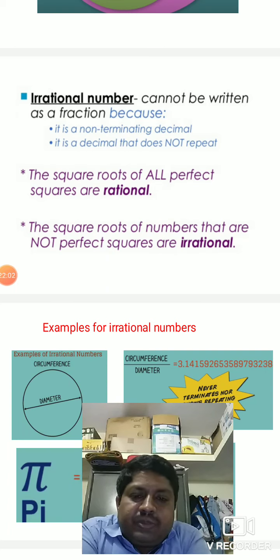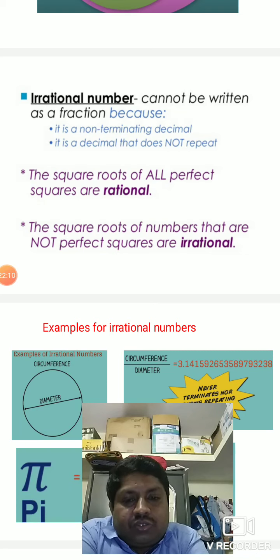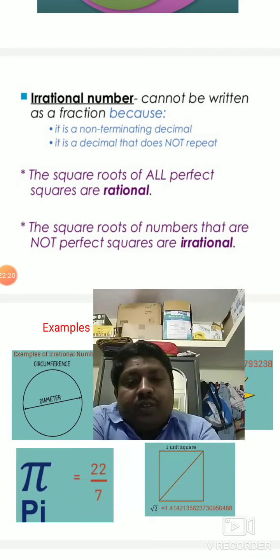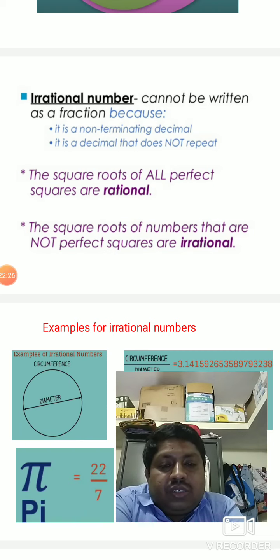Children, the difference between rational and irrational. Rational means we can predict, for example, the behavior of a child. If I give homework to a student and he does the homework, then tomorrow when he comes with the homework done, I can easily predict he will always do the homework.